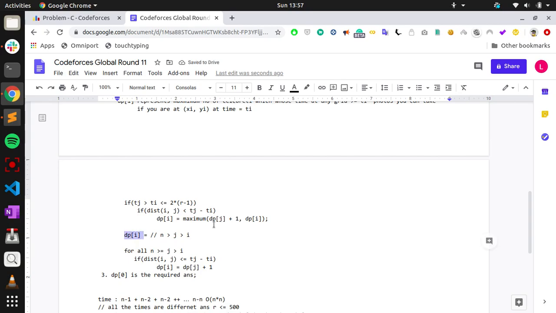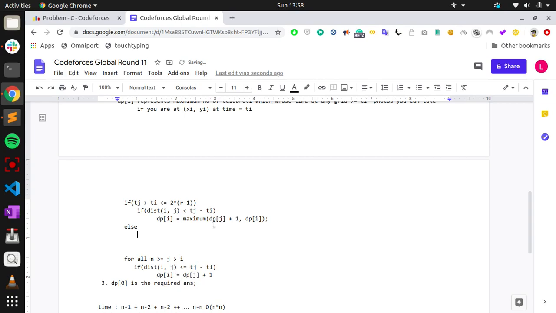So what if tj minus ti is greater than 2r minus 1? In that case, you can just take the example of it. For all j from that j to n, you can take the maximum of dp. So maximum dp plus 1, equal to the maximum of